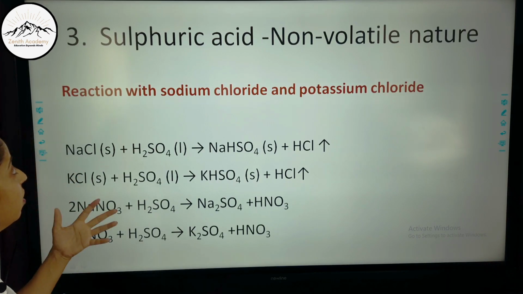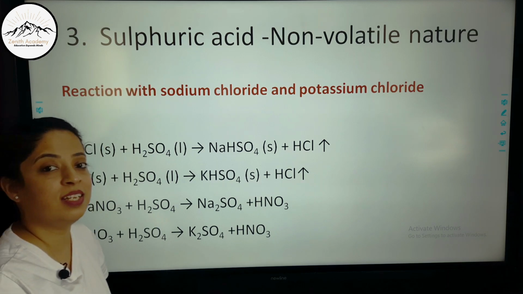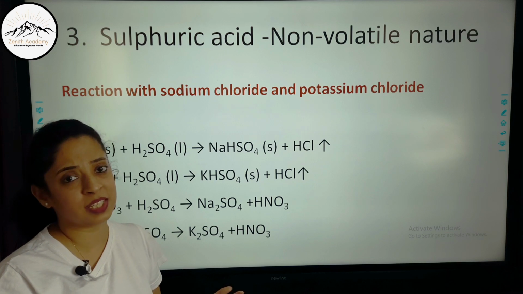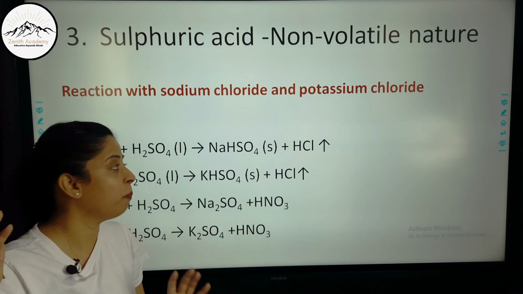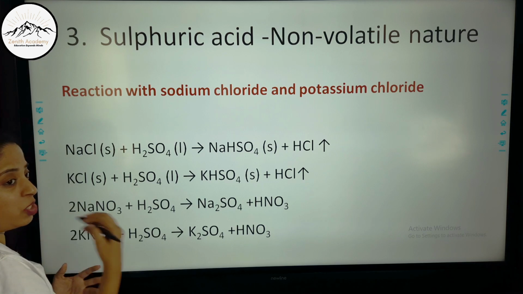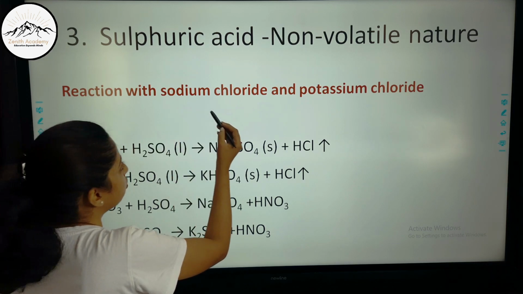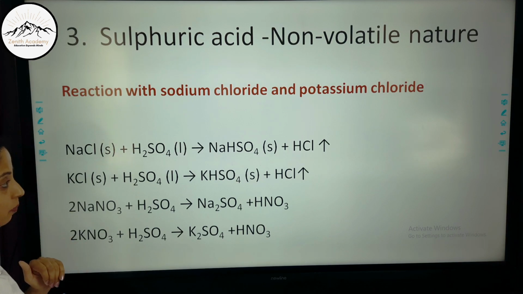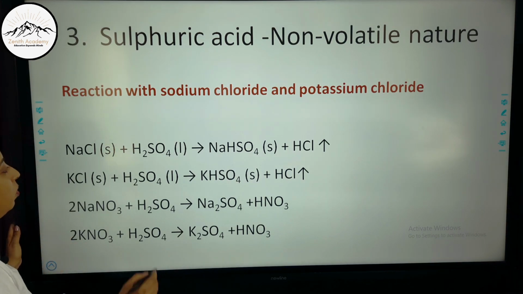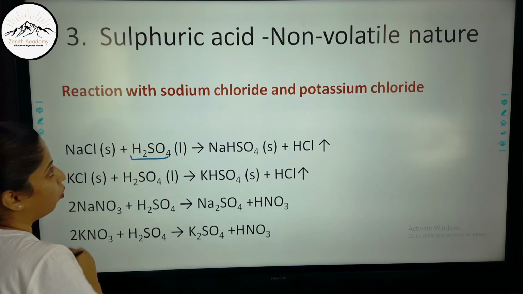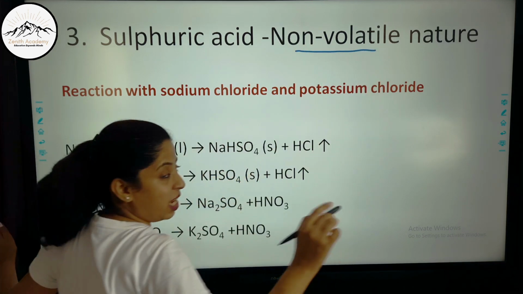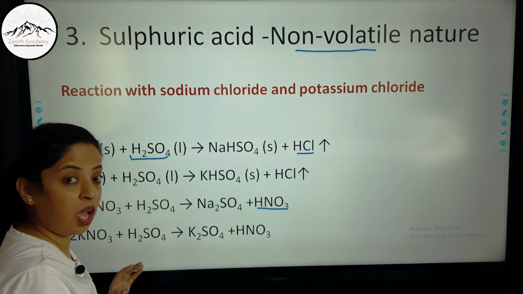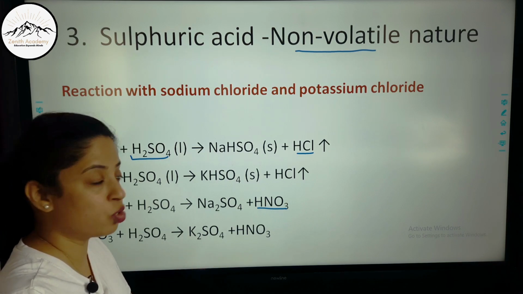Now coming on to another very important property of sulfuric acid, its non-volatile nature. What is non-volatile? Which does not form vapors easily, does not get converted into vapor. Especially in our portion, we have the reaction with sodium chloride and potassium chloride, and also sodium nitrate and potassium nitrate. So let us see now. H2SO4 is a non-volatile or less volatile acid, and HCl and nitric acid are more volatile acids. This you should remember.